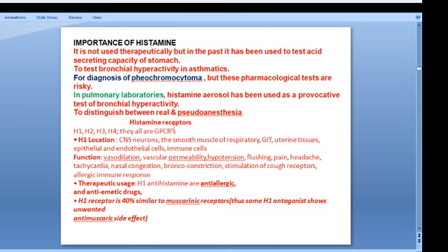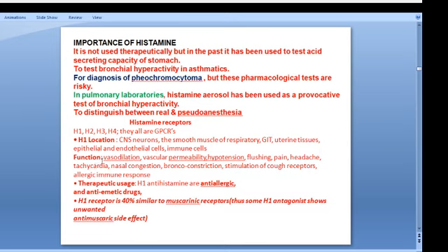Then we can see the histamine receptors. The H1, H2, H3, H4 receptors are there. These all are G protein coupled receptors. The location of the H1 receptor is the CNS and smooth muscles of the respiratory tract, GIT, uterine tissues, epithelial and endothelial cells.